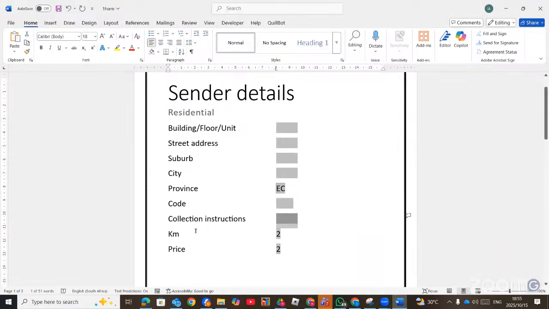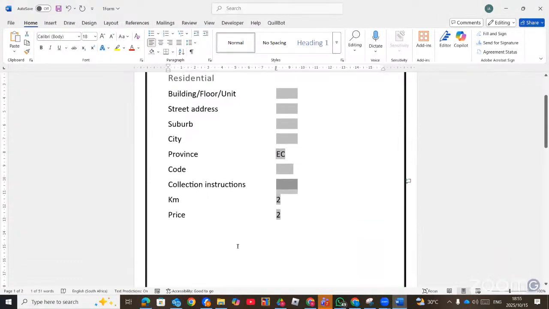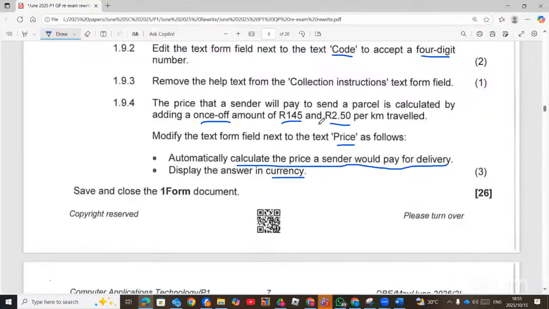So we go to that one, the price. Now they said we are adding the kilometers to it by adding a once-off amount of 145 and 2.50 per kilometer. So meaning if the kilometer is there, like maybe 1 kilometer, we need to add 145 and then 2.50 rand will be multiplied by the kilometer.